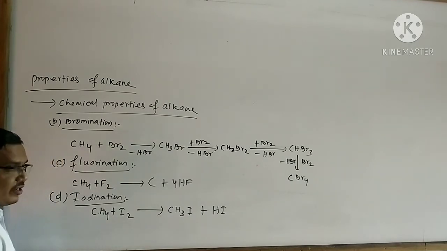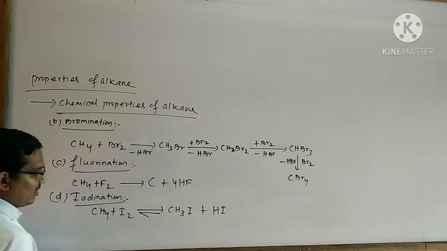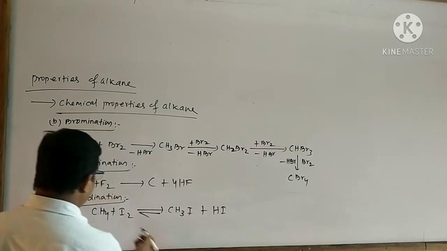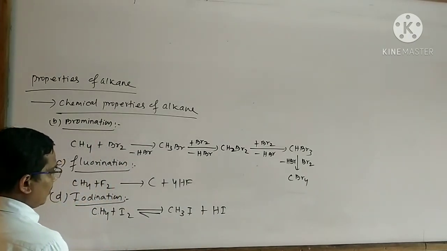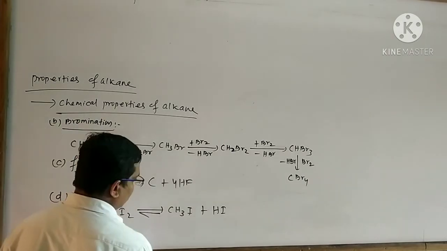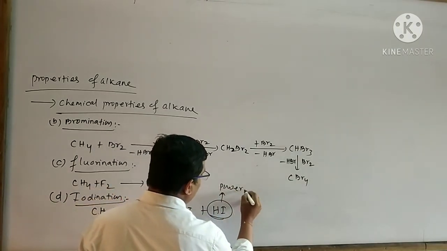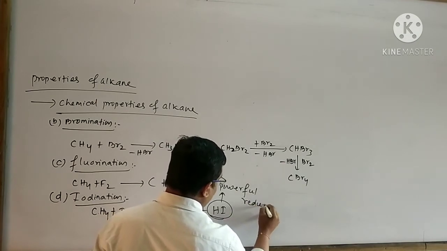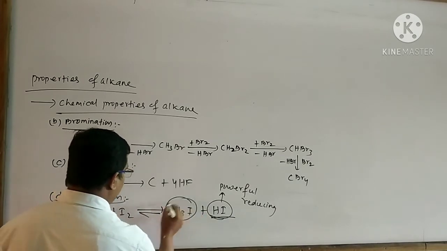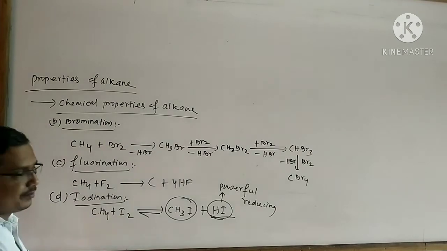Here iodination takes place, but it is a reversible reaction. That means again the formed methyl iodide reacts with HI to form methane and iodine. So this type of reaction occurs very slowly. Here the formed HI is a powerful reducing agent. So this byproduct reacts with the CH3I and converts the CH3I to methane.